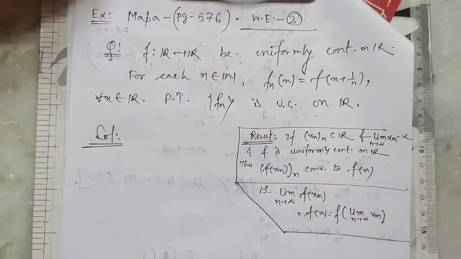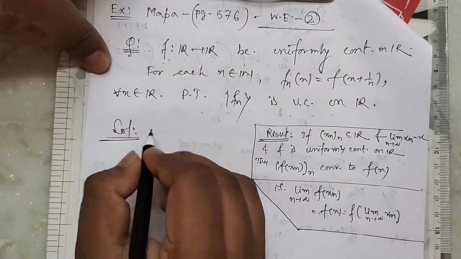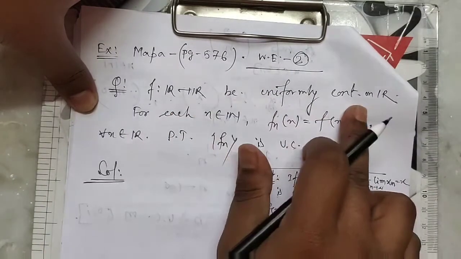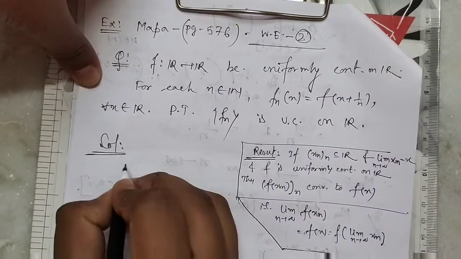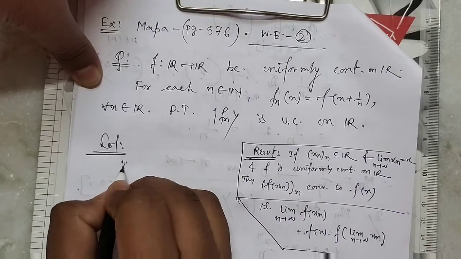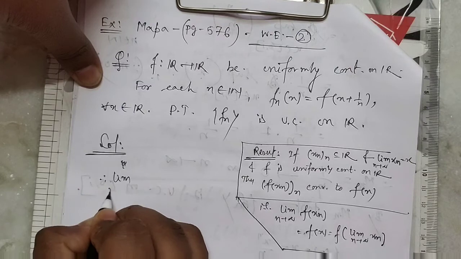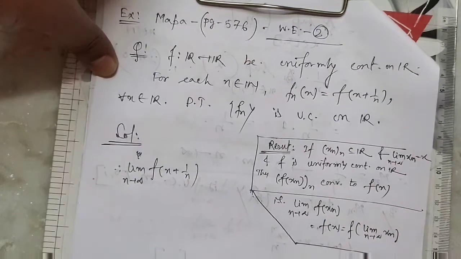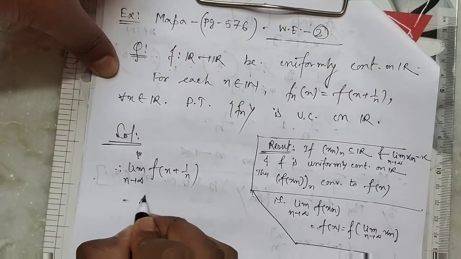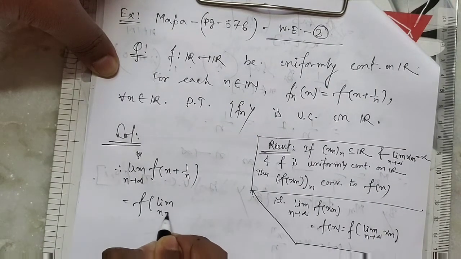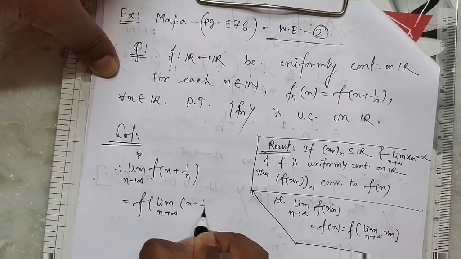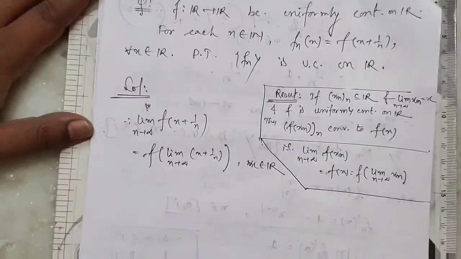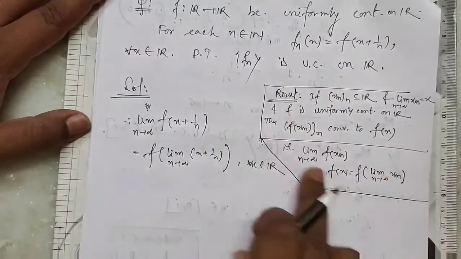So we use this result. Since here f is uniformly continuous, therefore the limit as n tends to infinity of f(x plus 1 by n) is equal to f of the limit as n tends to infinity of x plus 1 by n, for all x belonging to R. Clear?